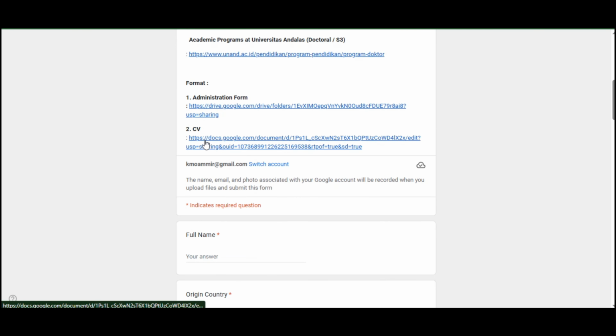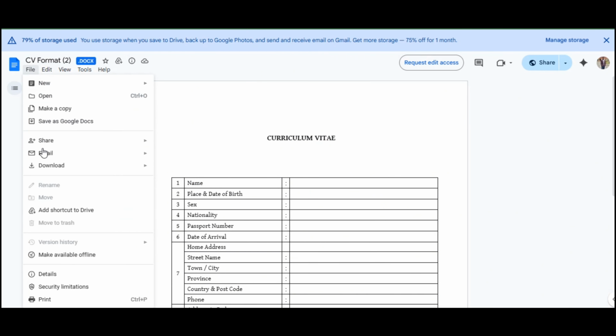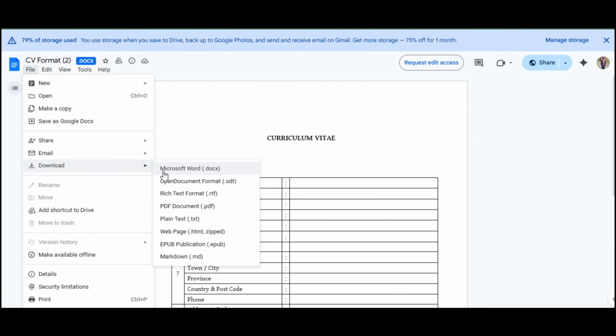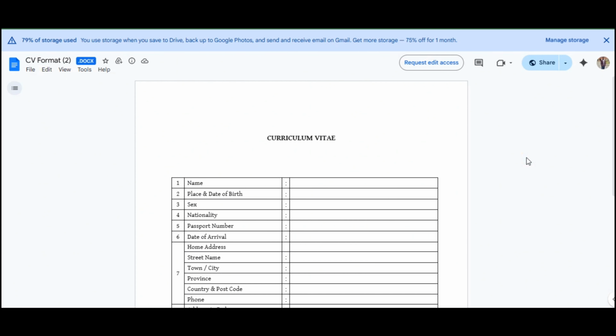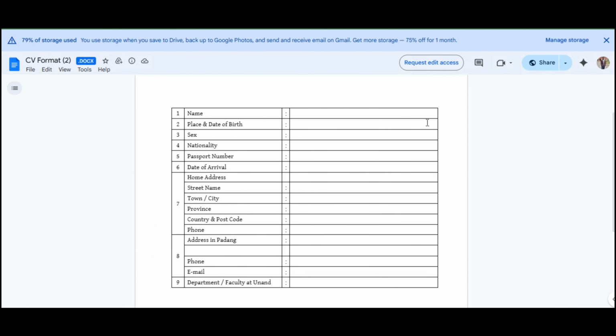Now let's talk about the CV. It's also not complicated, so you're just gonna click on this link, and then you'll get to here. This is the CV. It's just a simple one. So you are gonna download it first, and then after downloading it, you can just fill it up. First of all, you are gonna write your name, your full name. Then you are gonna put your place and date of birth.